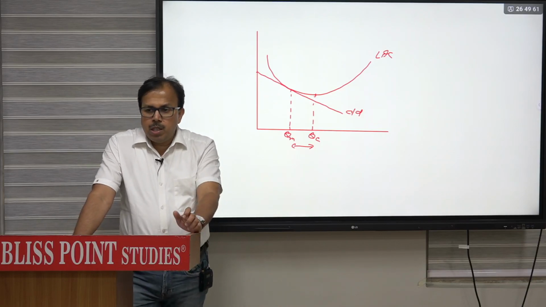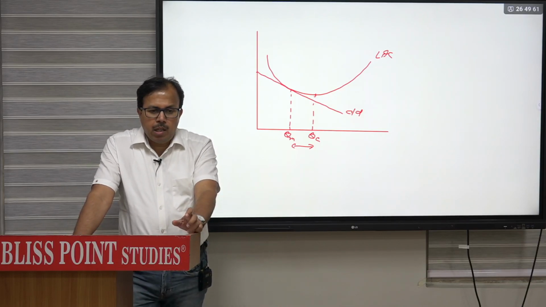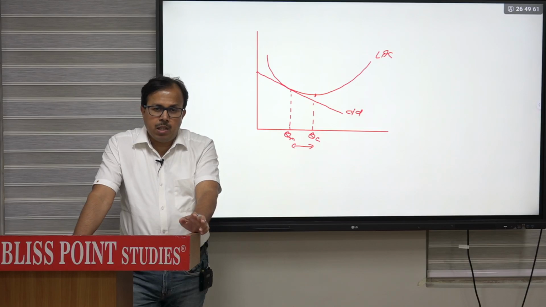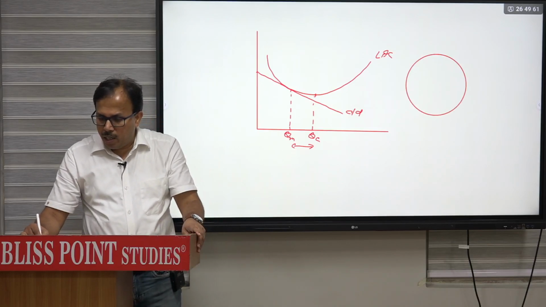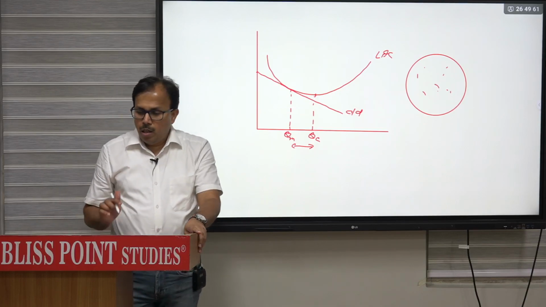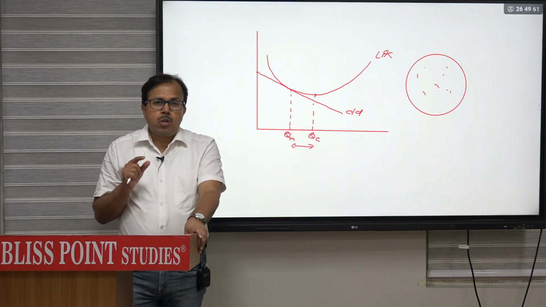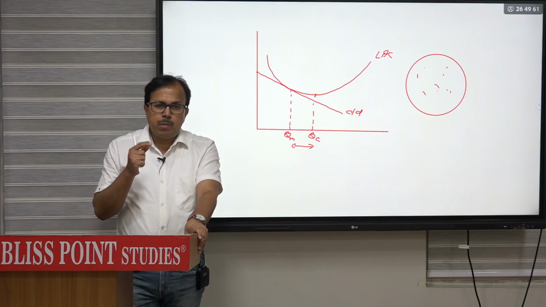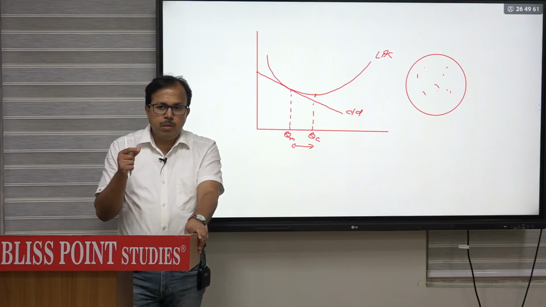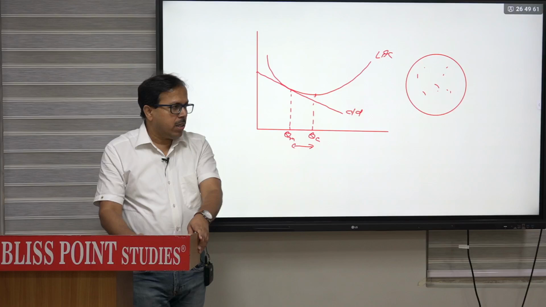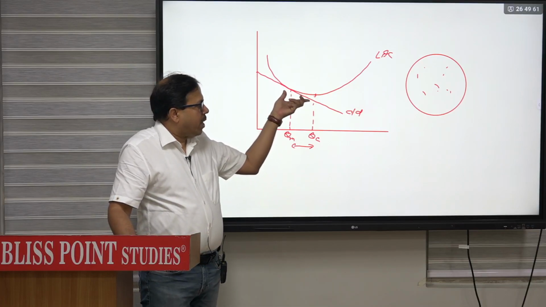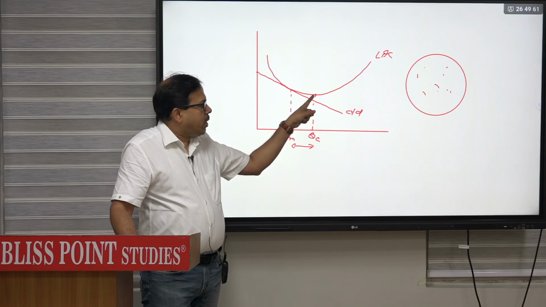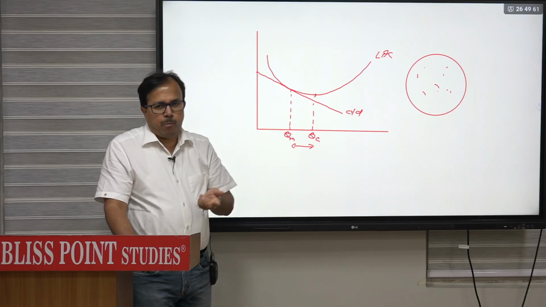But Chamberlain is basically defending that. Chamberlain says that if firms are engaged in price competition and entry is free, then when firms are engaged in price competition, the demand curve will be the perceived demand curve. So with more and more firms entering into the market, this demand curve will become more and more flatter. If it is getting more and more flatter, it will be very close to the minimum point, but it can never be the minimum point.